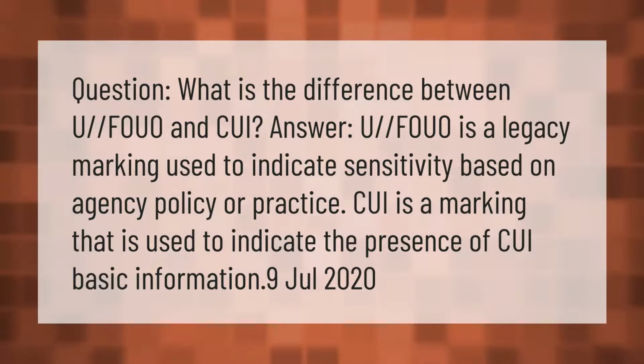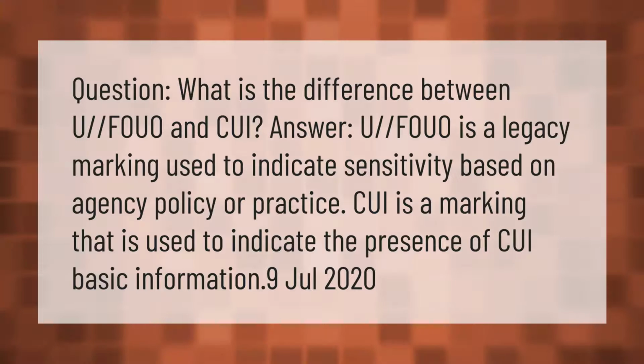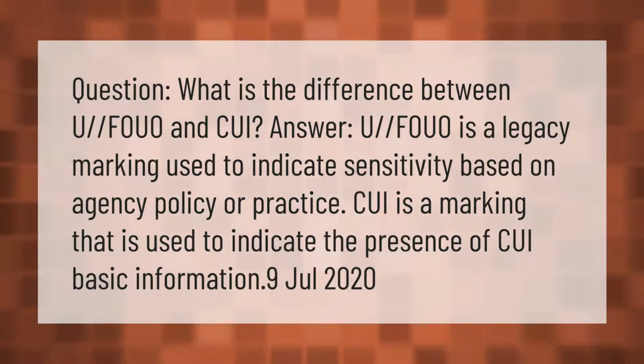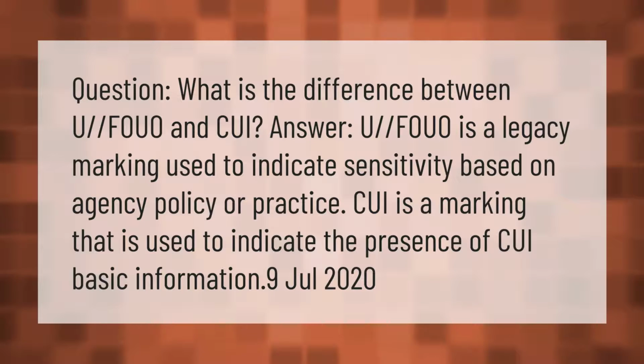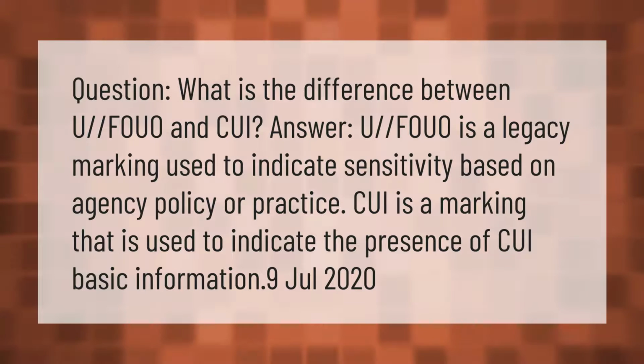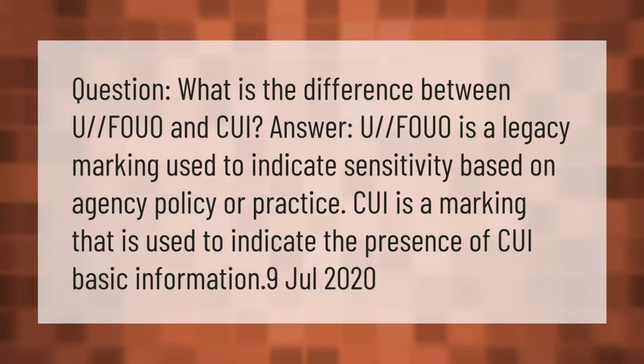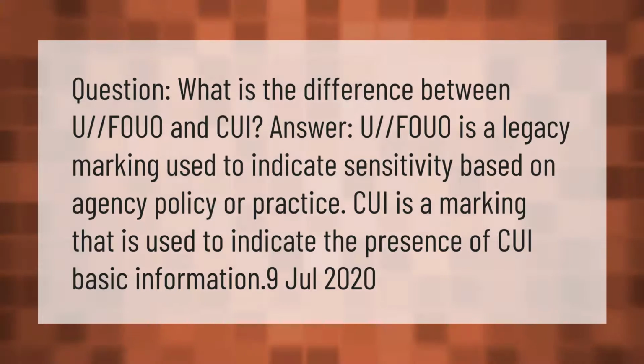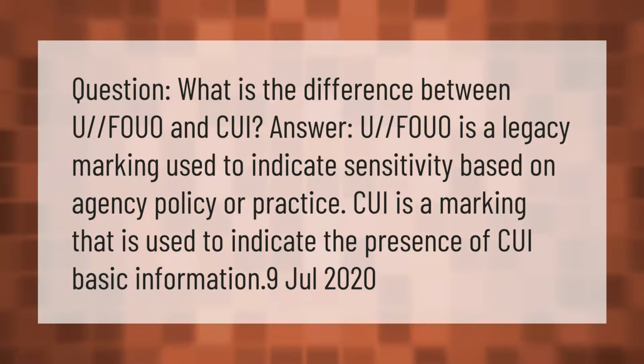Question: what is the difference between FOUO and CUI? Answer: FOUO is a legacy marking used to indicate sensitivity based on agency policy or practice. CUI is a marking that is used to indicate the presence of CUI Basic information. 9 July 2020.